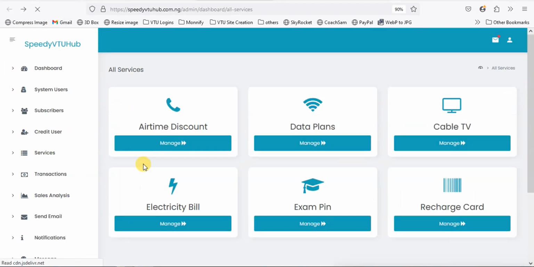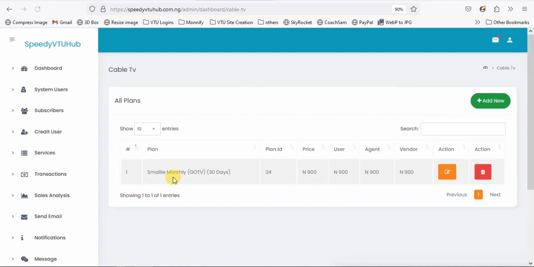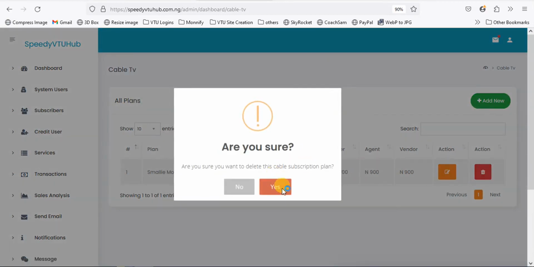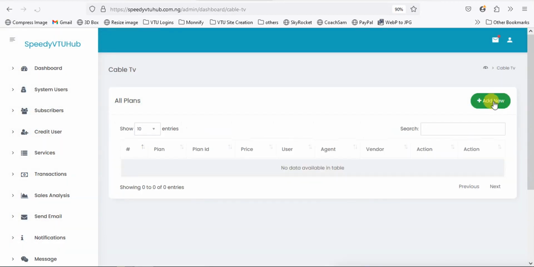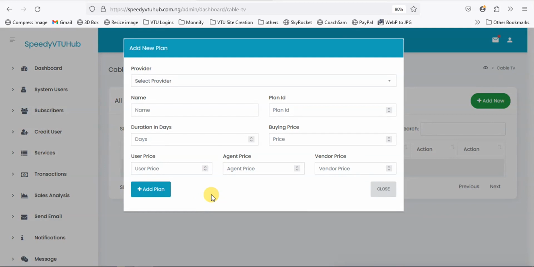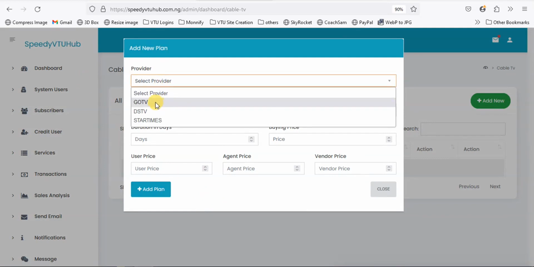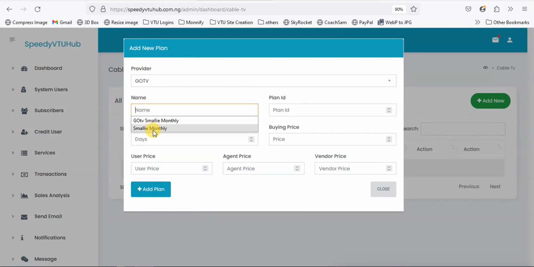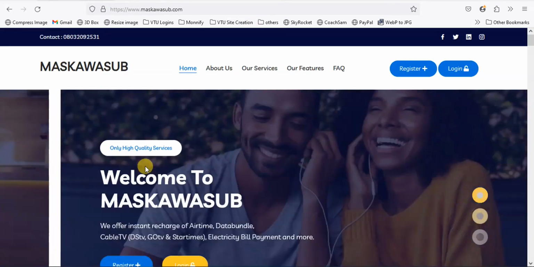So we have, let's say, cable TV. Let's go to cable TV. Let me delete this plan just to explain something. So here you want to add a cable TV plan. Normally it will come without a cable TV plan. So here you select your provider. So you can say GOtv Smallie monthly. Then the plan ID from Mascawa.